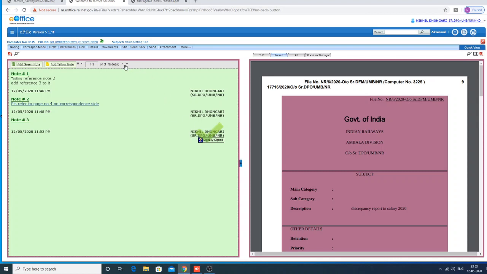Now you have to prepare a draft letter. The draft letter means that you have to send a letter from the file to another unit, conveying our decision that we are giving the NOC along with the attachments. So for that, go to draft. This is view draft. If you already created any drafts, they are in view draft. If you want to create a new draft, click new draft.